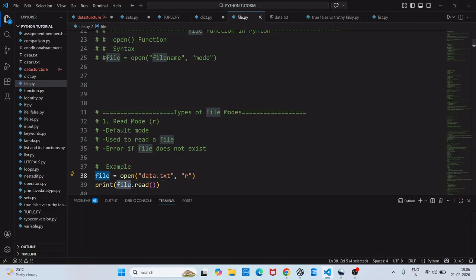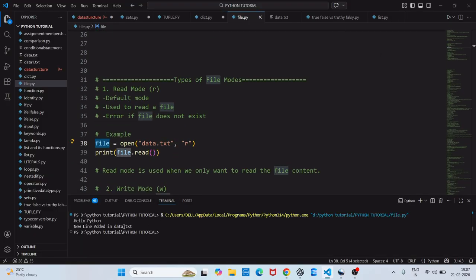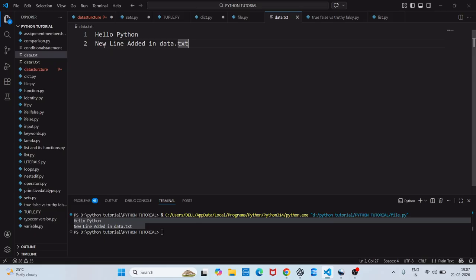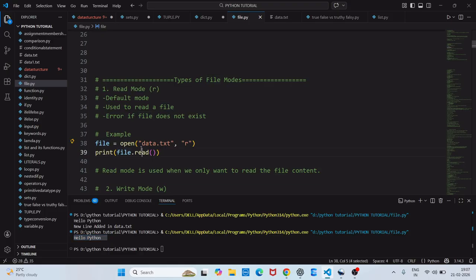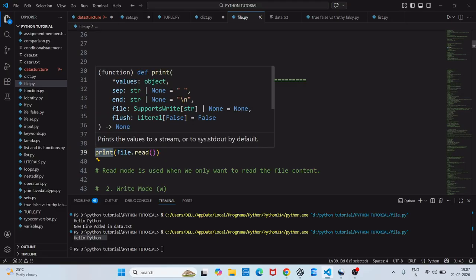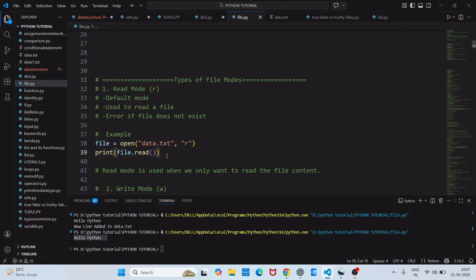You can see here, hello Python, new line added in data.txt. For now I will remove this one. Okay, just save this and again run the file. You can see hello Python. That means we are reading from the data.txt file and displaying here using the print function. Clear? Yes. Now just comment this out.